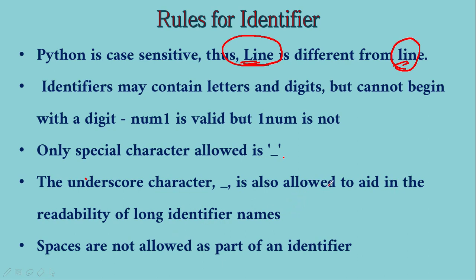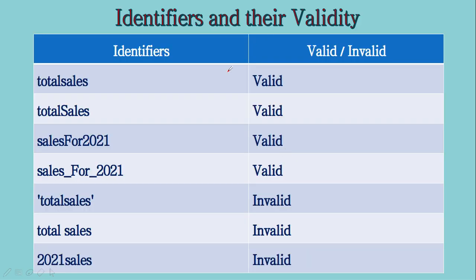Whenever we are naming variables or any element, we have to make the name meaningful so that the code becomes readable and understandable, right? When we have longer names, it is better to use underscore for clarity. And spaces cannot be a part of an identifier. So let us quickly check whether these are valid identifiers. This is valid, this is also valid, and these two are different, of course, because this is capital and this is small, and this is a valid identifier, right?